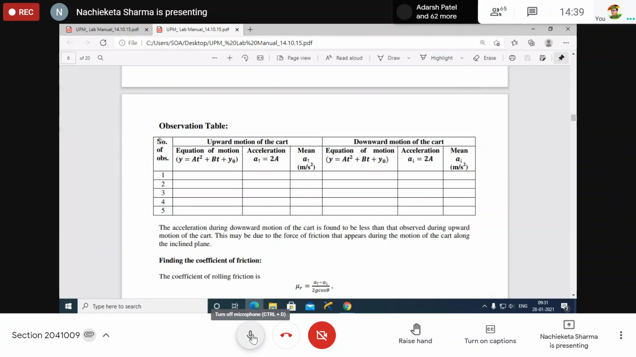This tabulation part I have told you, you have to write down just the observation table. Are you clear? Sir, after that theory part, now we have to write the observation table, no? Yes, you have to write it down, then I will tell you what you have to do.